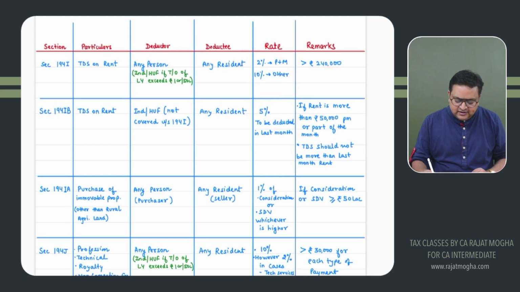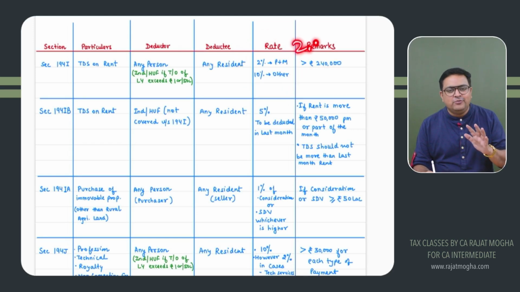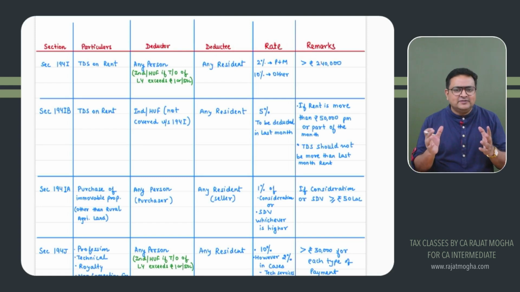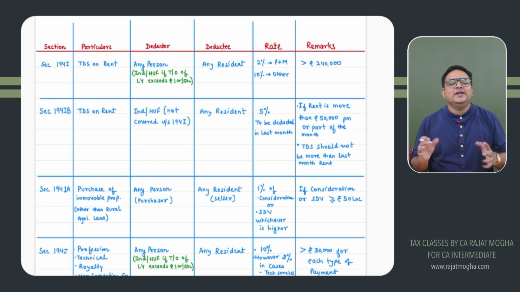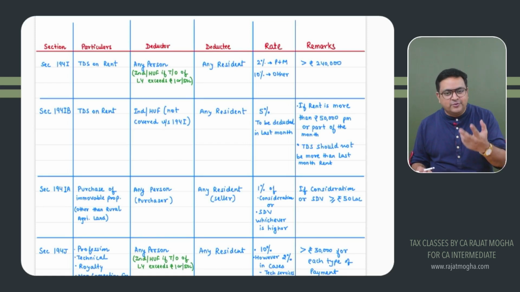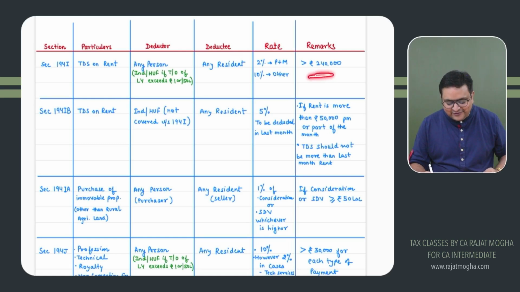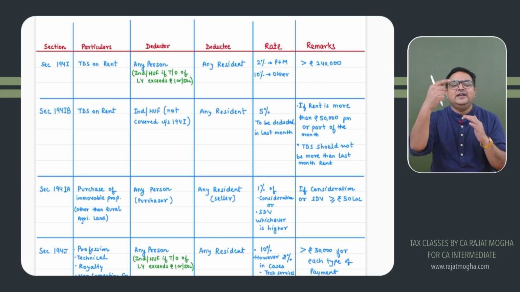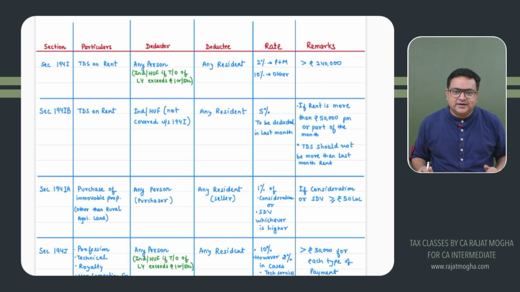If you are getting 2 lakh, 2.1, 2.4, up to 2.4, no TDS. But if it is more than 2.4 lakh, 2.4 lakh means per month, let's say 20,000 rupees per month. So if you are getting 20,000 rupees per month, no TDS. But I would suggest you don't learn by way of 20,000 rupees. Please learn by 2,40,000 rupees, right? If it is exactly 240, no TDS. But if it is exceeding 240, then TDS would be deducted.